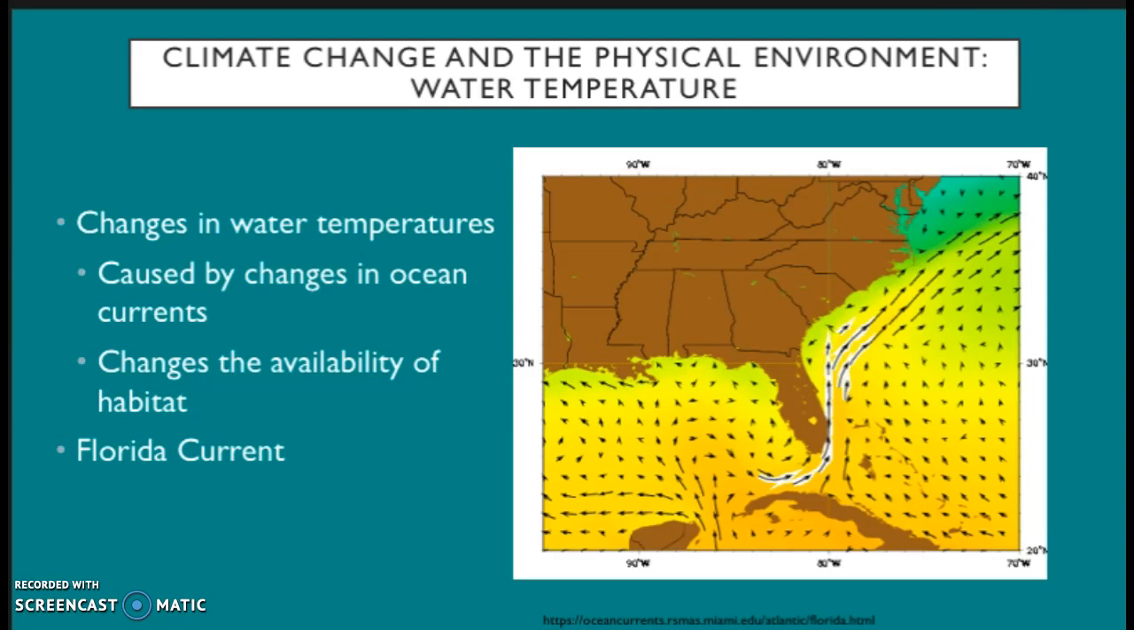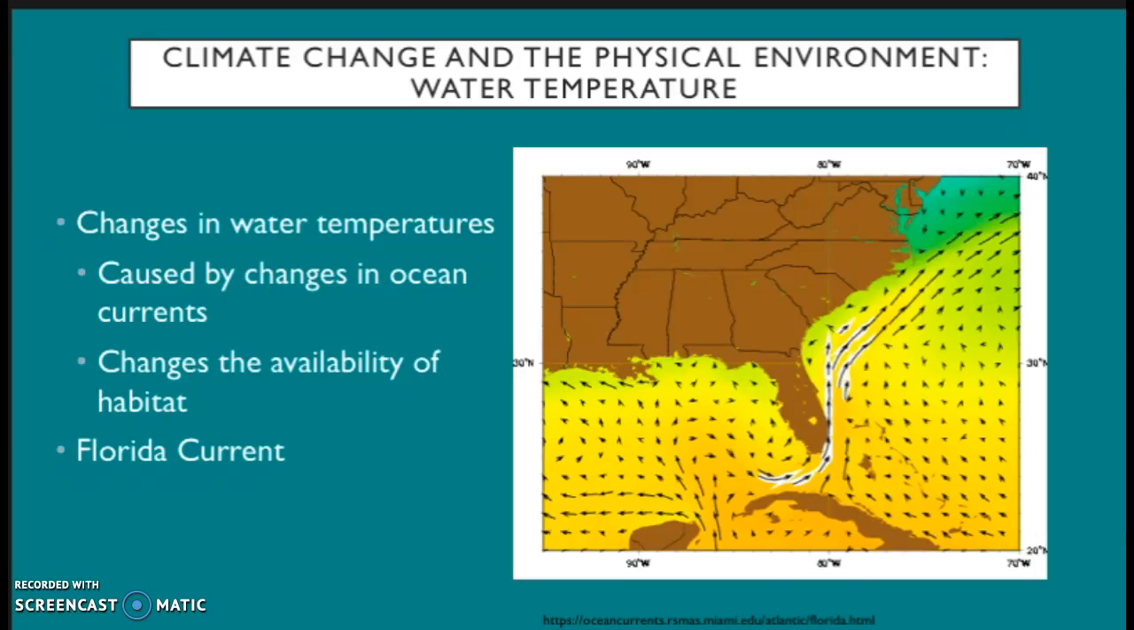Changes in water temperature also affects the Florida Keys. Climate change affects the temperature of water, which could affect the Florida Keys ecosystem. Climate change can cause ice to melt, which changes the salinity of water, and that ultimately has an effect on ocean currents and where warm and cool water are being distributed.